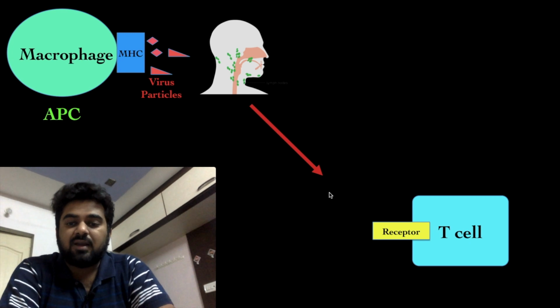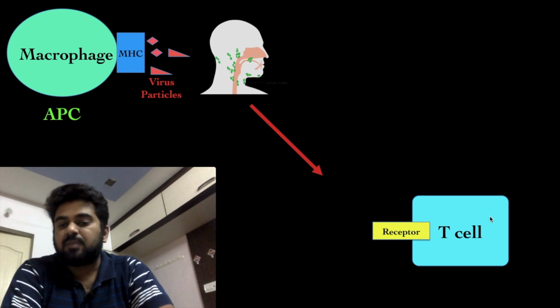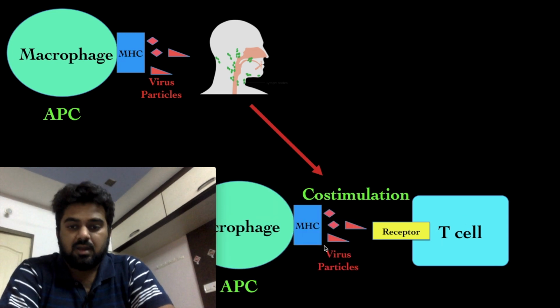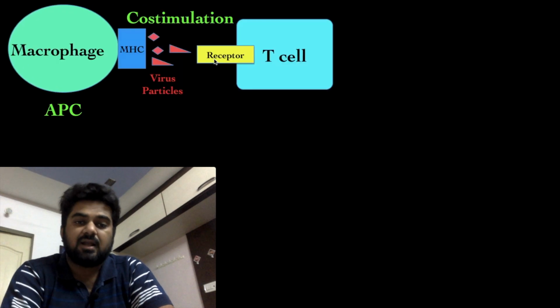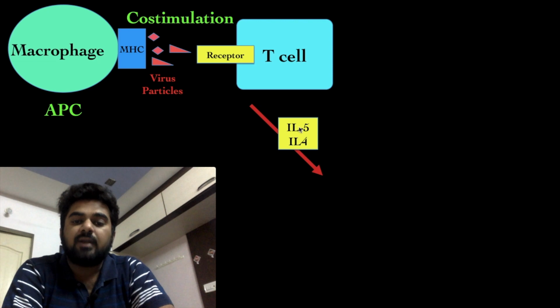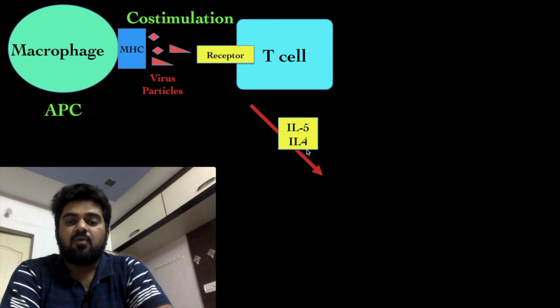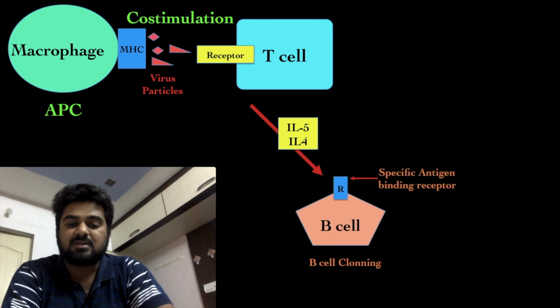These virus particles bind to the receptor present on the T cells, and they cause co-stimulation, right? During the process of co-stimulation, these T cells get activated. And these activated T cells release chemicals called interleukin 5 and interleukin 4. These interleukins bind to the B cells and cause the activation of B cells, which leads to the cloning of B cells.